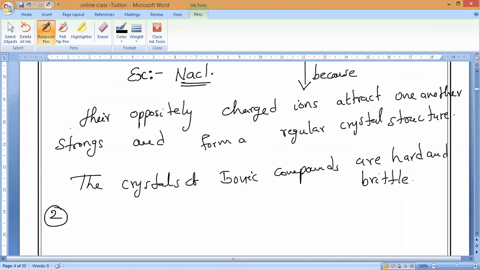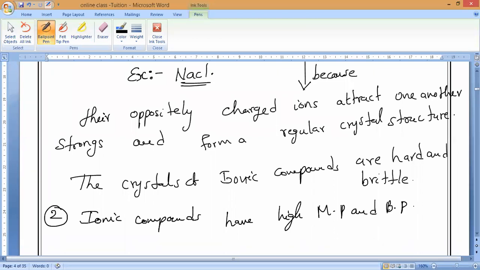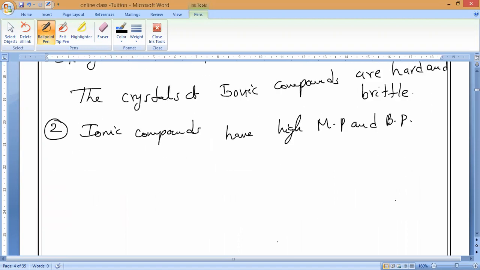First property over. Now the second property. Listen. Ionic compounds basically have high melting points as well as boiling points. That is the second point. Ionic compounds have high melting and boiling points. What do you mean by MP and BP? You should write it.